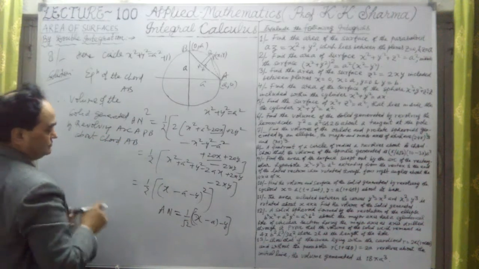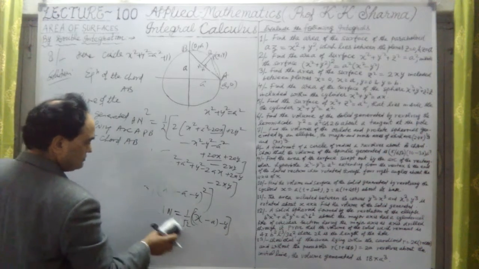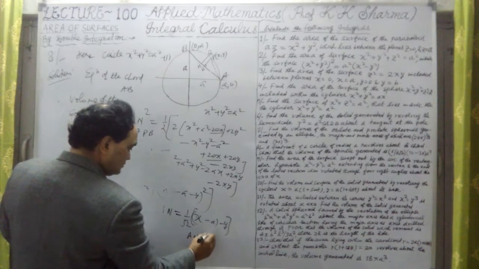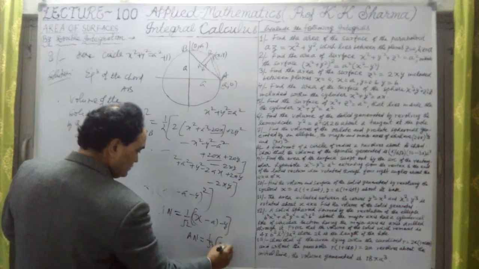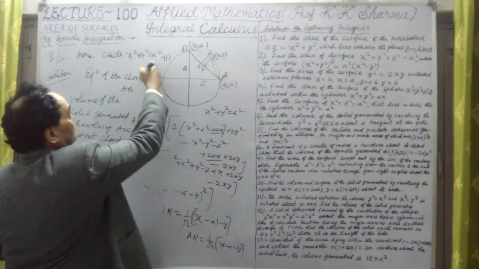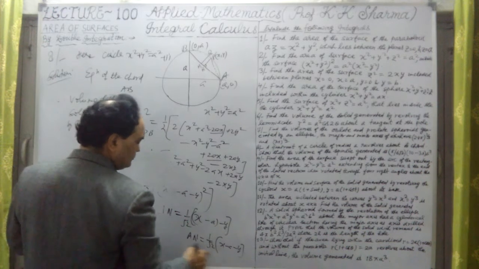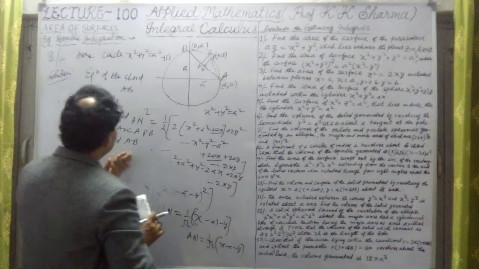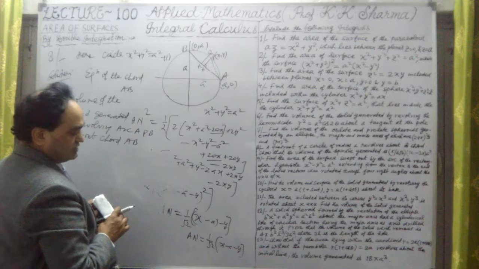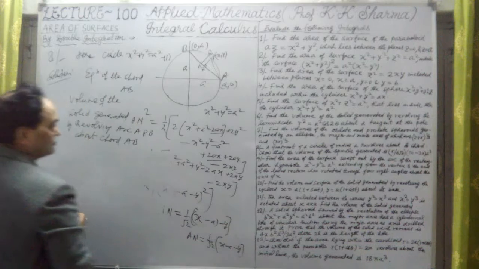Okay, so chord AB is equal to pi into, sorry, this answer is this value 1 upon root 2. Value of AN here is 1 upon root 2 into (x minus a minus y). Now y we have to calculate from here, that will be a square minus y square, equation of the circle, that we will substitute later, because we have to convert this whole into x only, x coordinate we have taken. So only with respect to x, if I differentiate it, that will be the equation. Let me just solve it.